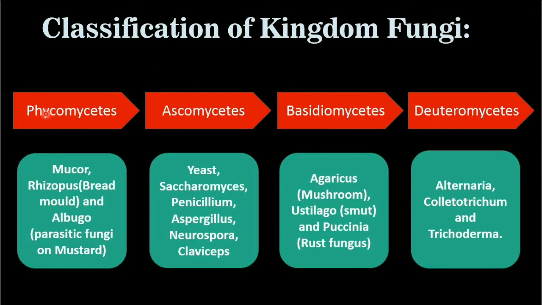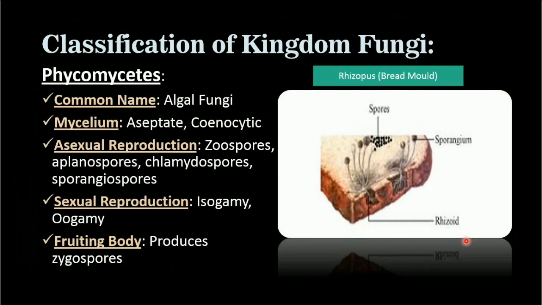Classification of kingdom fungi. There are 4 major classes: Phycomycetes, Ascomycetes, Basidiomycetes and Deuteromycetes. These are the examples of each class. We will take these up one by one. Firstly, Phycomycetes. The common name is algal fungi. It resembles algae very much. Mycelium is aseptate and cenocytic.